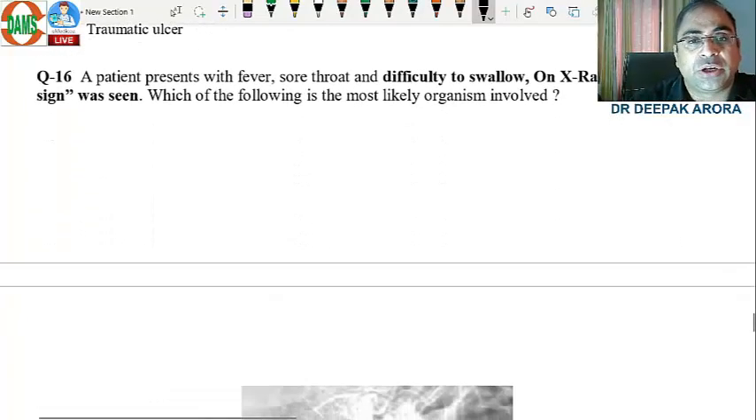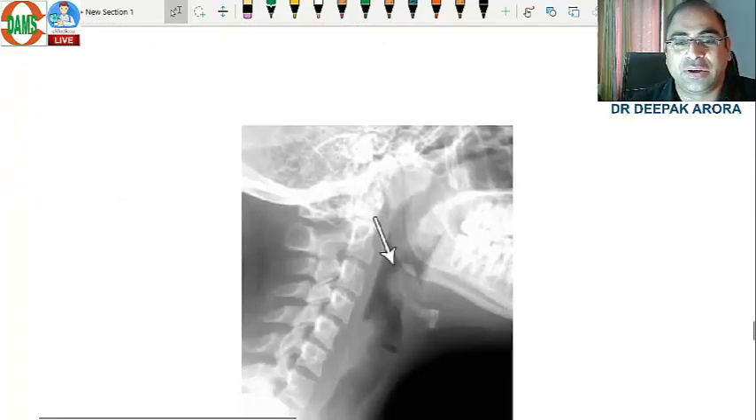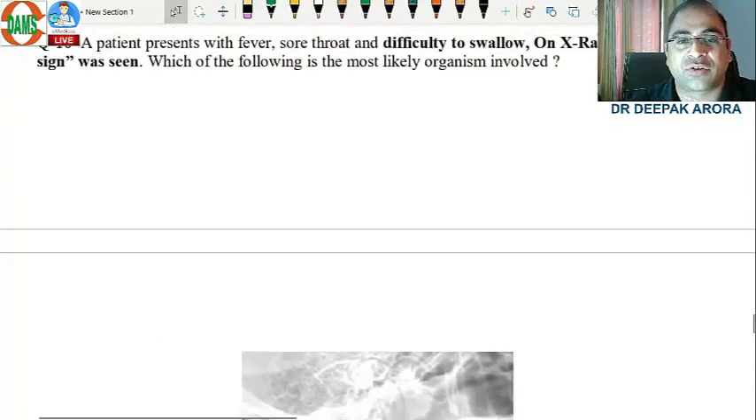Clear? Patient with fever, sore throat, difficulty in swallowing. The examiner was giving you the thumb sign. He was giving every finding. Beta, after this we should get the answer. The thumb sign was mentioned. The examiner was not asking the diagnosis. He was giving you the finding and he asked you the cost effective.